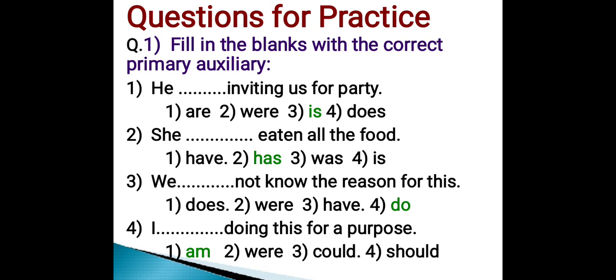Next sentence. I dash dash doing this for a purpose. And options are am, where, could, should. Out of these 4 options, option number 1, that is am, is the correct primary auxiliary to fill in the blank. Hence the correct answer is option number 1.